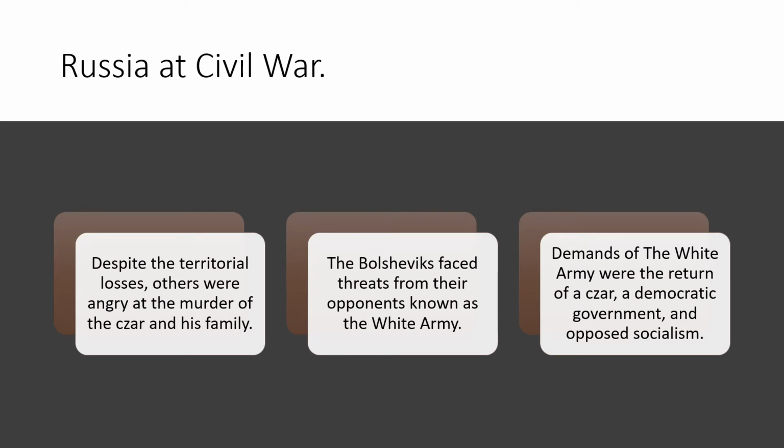Now, Russia at civil war. Despite the territorial losses, there were many others who were also angry at the murder of the Tsar, Nicholas II, and his family. The Bolsheviks are going to face threats from their opponents, who will become known as the White Army. Some of the demands of the White Army were the return of the Tsar and a democratic government, and they also opposed socialism, which obviously Lenin was a strong supporter of.